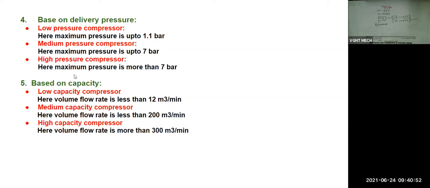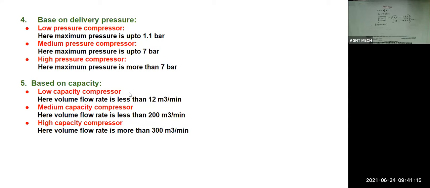And based upon the capacity, we have low capacity, medium capacity, and high capacity compressor. So these are some classifications of compressor.